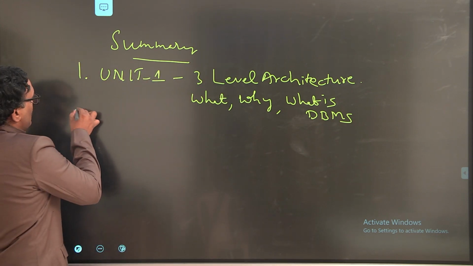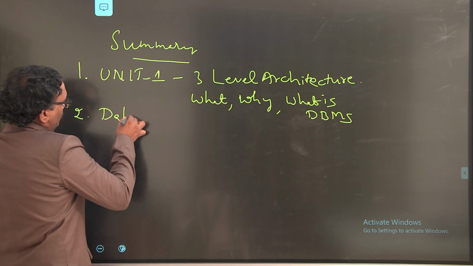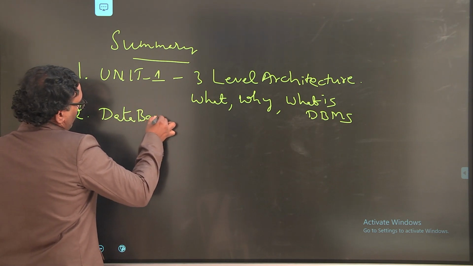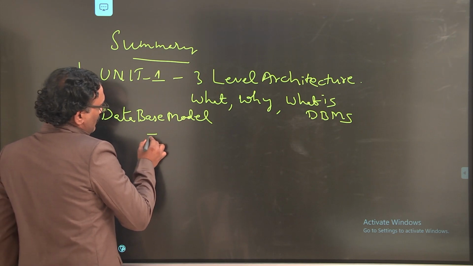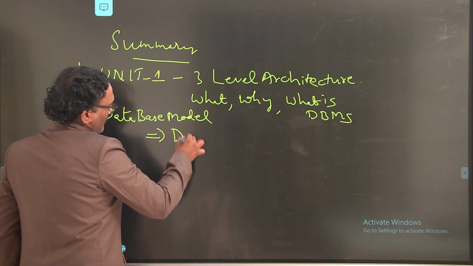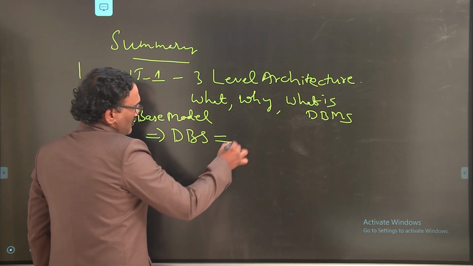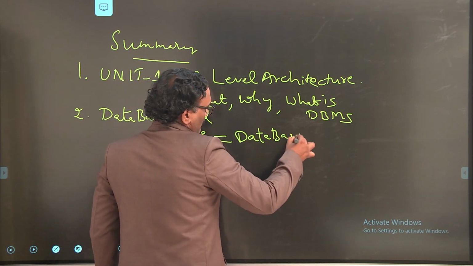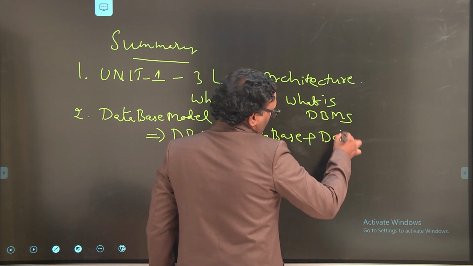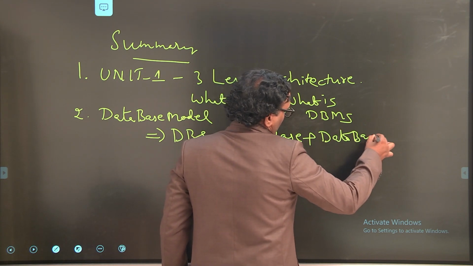The second one is the database model. We have seen that a database system is equal to a database plus a database management system.